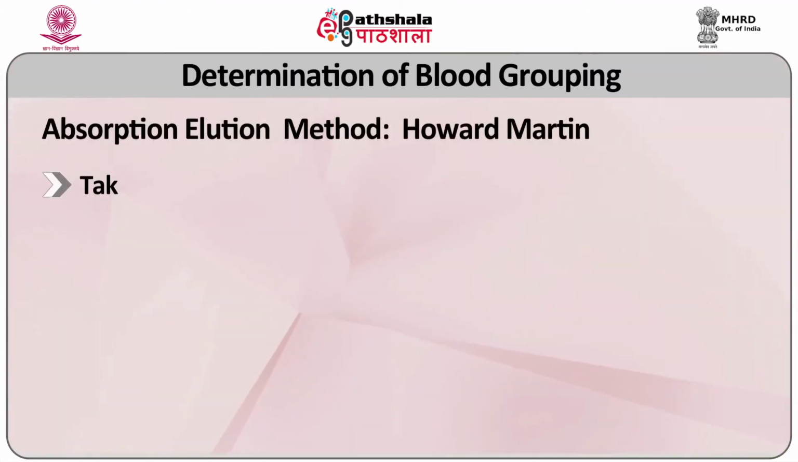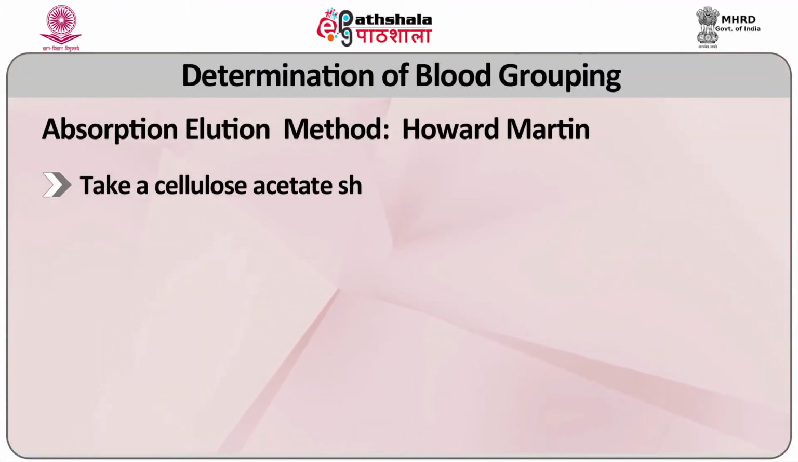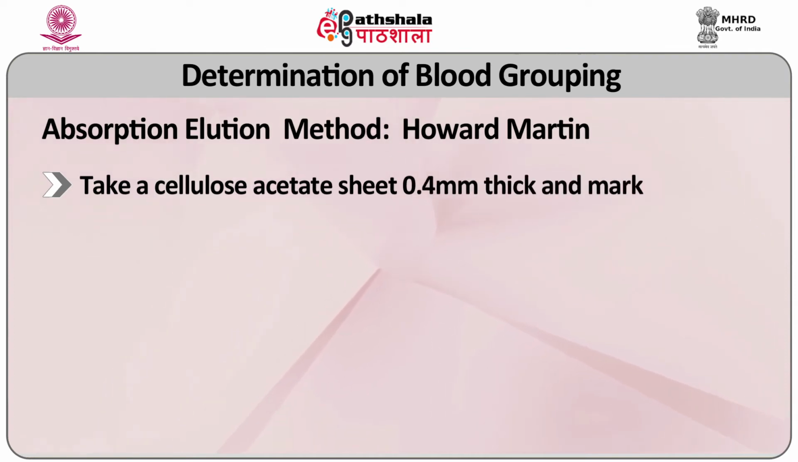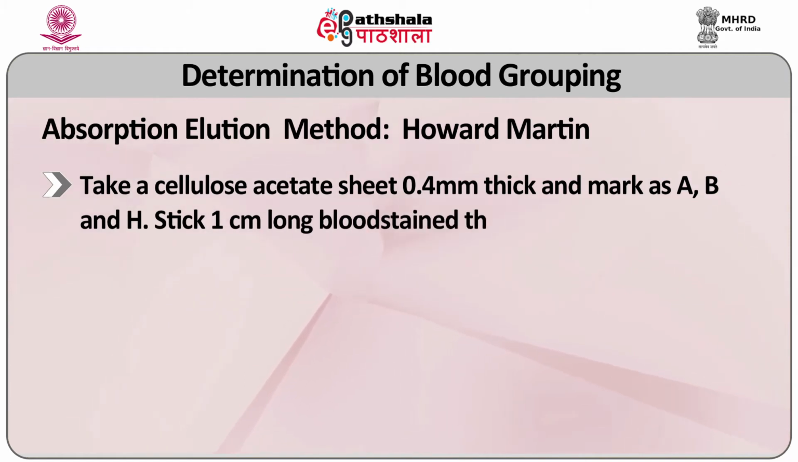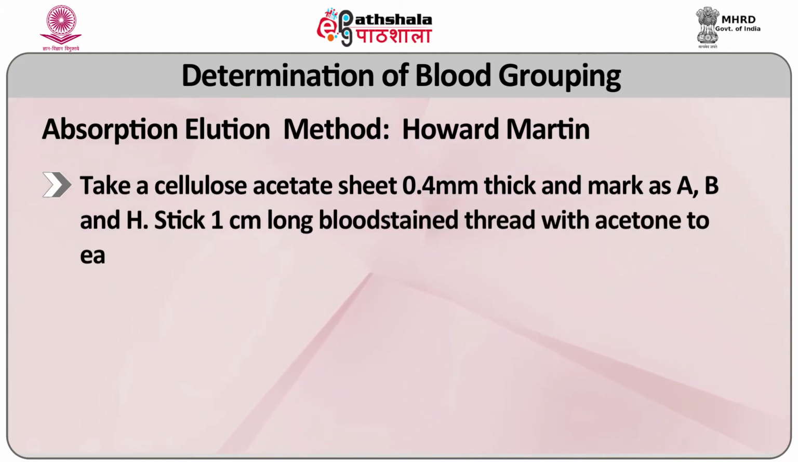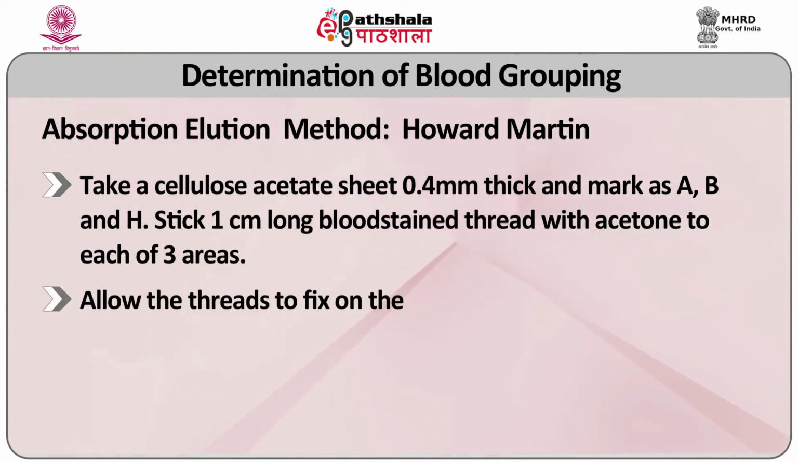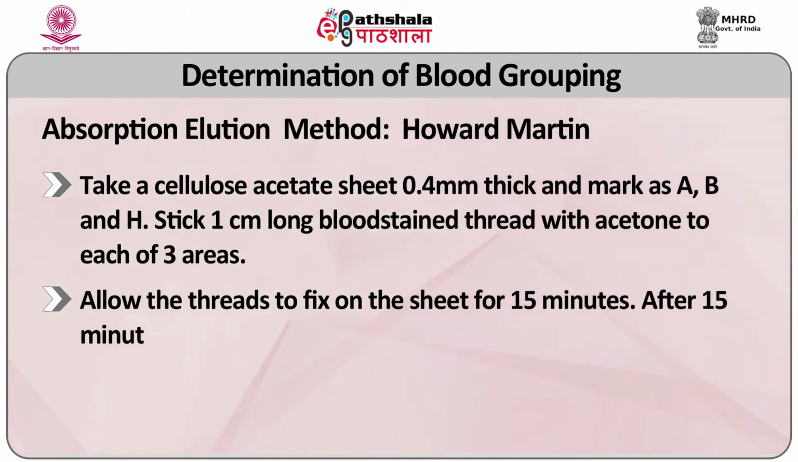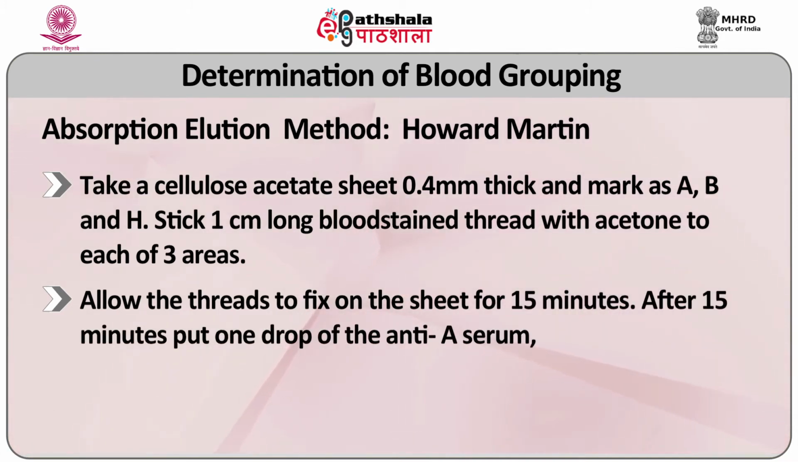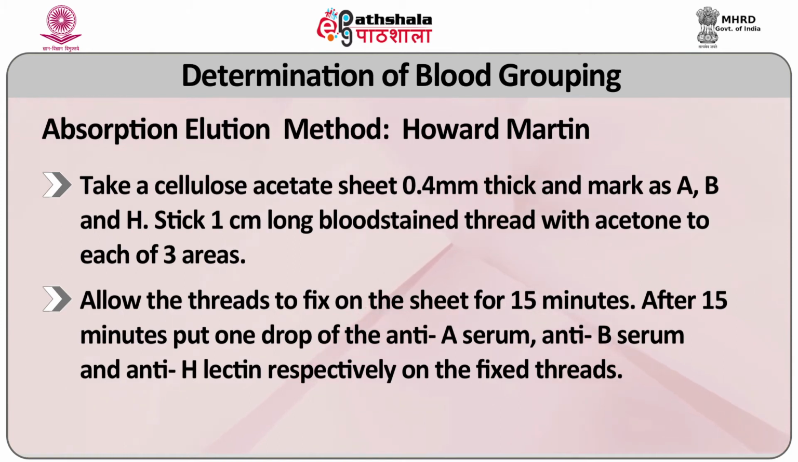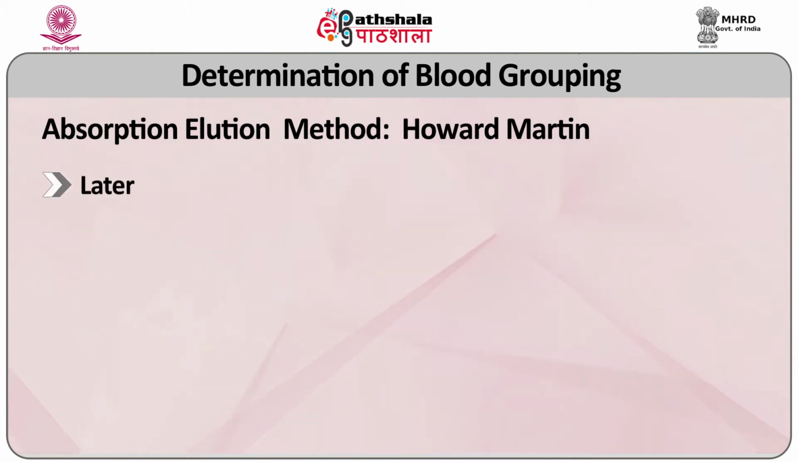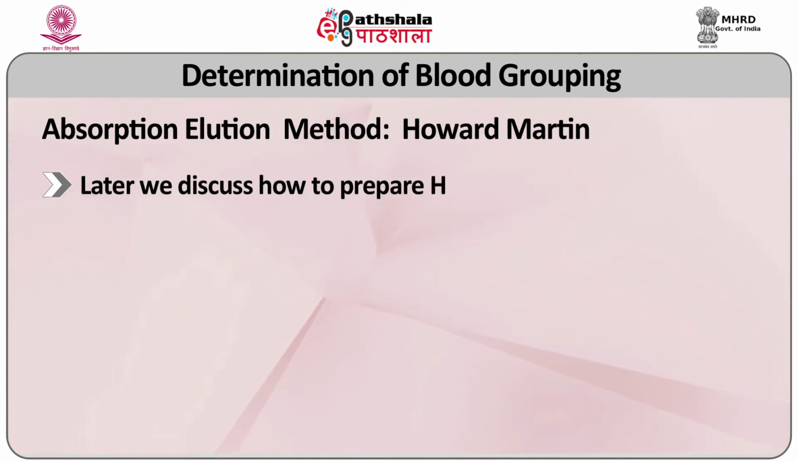For this method, take a cellulose acetate sheet 0.4 mm thick and mark it as A, B and H. Stick 1 cm long blood stain threads with acetone to each of the 3 areas. Allow the thread to fix on the sheets for 15 minutes. After 15 minutes, put 1 drop of anti-serum A, anti-serum B and anti-H-lectin respectively on the fixed thread. Later we will discuss how to prepare the H-lectin.